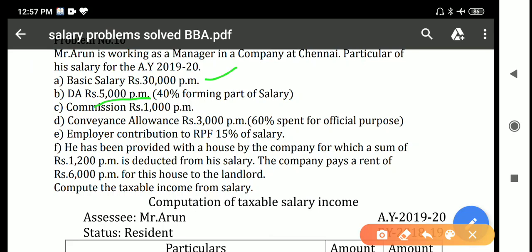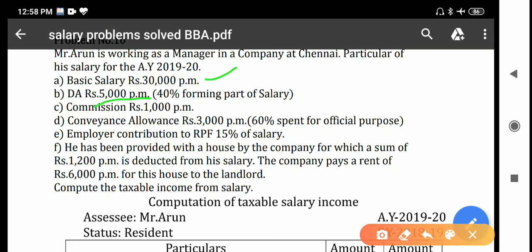Whenever we calculate any retirement benefit, such as gratuity, RPF, RFA, we should take only 40% of DA. But for salary, we take the full 5,000 into 12. And next, commission 1,000 rupees per month. Multiply with 12, it is fully taxable, 1,000 into 12.